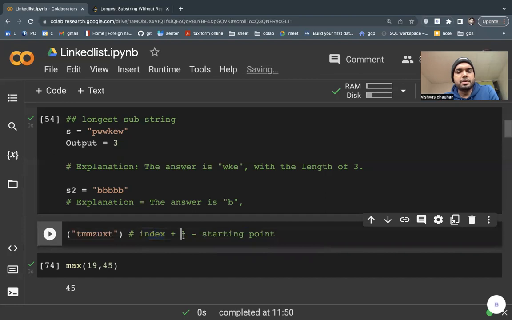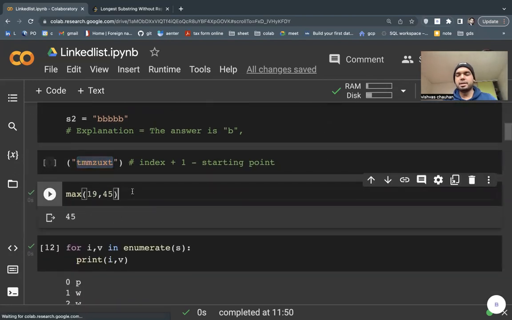So you get it: index plus one and minus the starting point. Here is my 2, because M is becoming my starting point. I just need to get the index for the character that is repeated, that is 0, 1, 2. So I got the M value at index 2, and I said, oh, this is my starting point. That's all you need to remember. And the second thing is the basic things, because I need to consider the beginners as well.